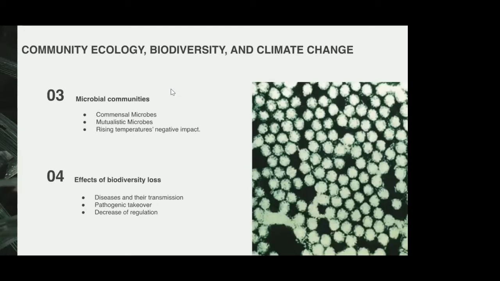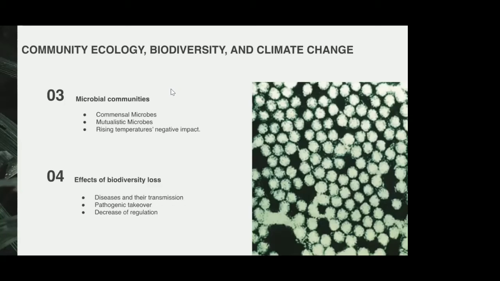Microbial communities can be highly affected by climate change, commonly in commensal and mutualistic microbes. Commensal microbes are those that feed off the host but do no harm or give anything to the host. Mutualistic microbes benefit from the host and vice versa. A higher temperature can make these microbial communities pathogenic, so they harm their host rather than help or have no impact on them.